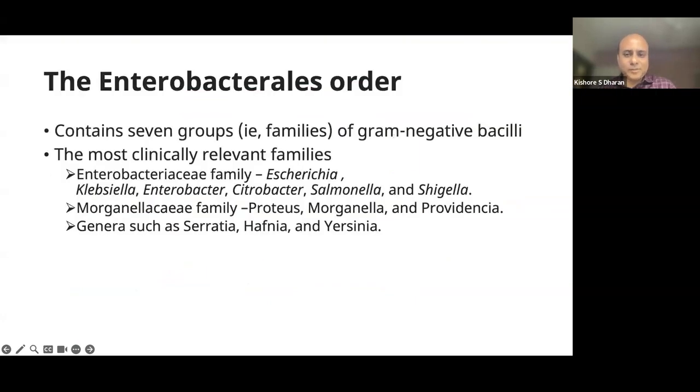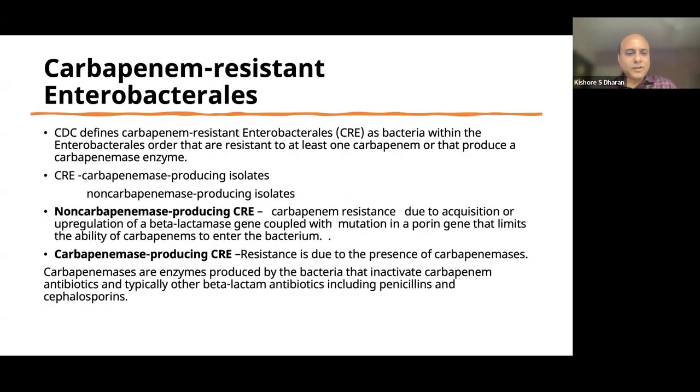So the enterobacterials, as you know, contain 7 groups of gram-negative bacilli, the most clinically relevant being Enterobacteriaceae, which includes Escherichia, Klebsiella, Enterobacter, Citrobacter, Salmonella, and Shigella. The Morganellaceae family, also Proteus, Morganella, and Providencia, and other genera, Serratia, Hafnia, and Yersinia, are also part of the enterobacterials. So, how will you define carbapenem resistance? CDC defines carbapenem resistant enterobacterials as bacteria within the enterobacterials order which are resistant to at least one carbapenem or that produce a carbapenemase enzyme.